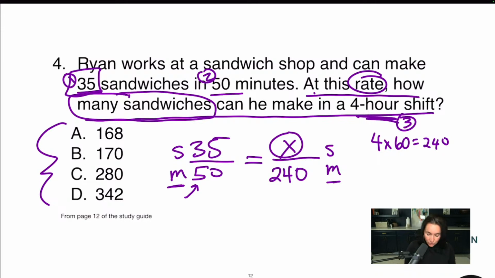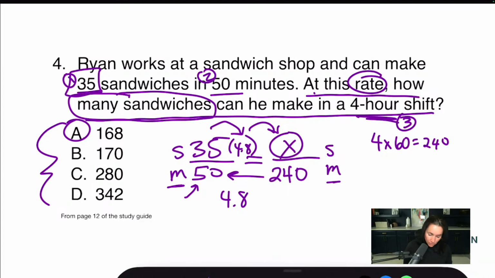You can divide 240 by 50 and then multiply the 35 times that. So let's do that first. Let's just say, how many times does 50 go into 240? So 240 divided by 50 equals 4.8. All right. So I need to multiply 35 by 4.8, and that should give me X. When I multiply 35 by 4.8, I get 168. Okay. That's a little shortcut. Let's go through the way it's supposed to be done.